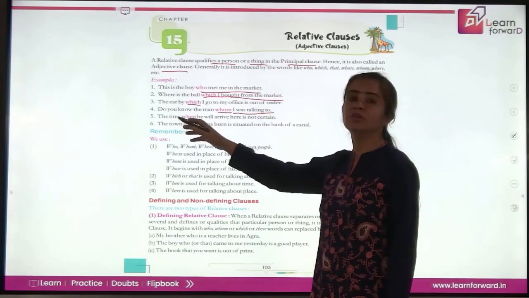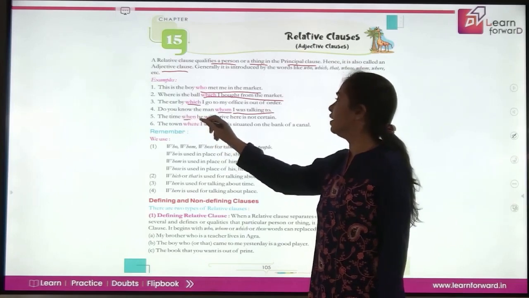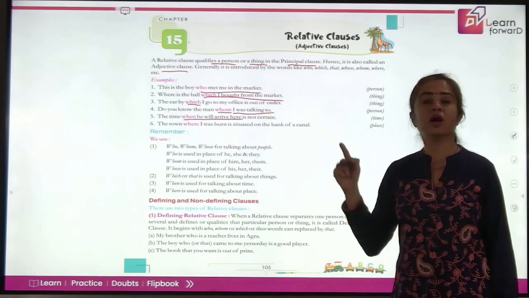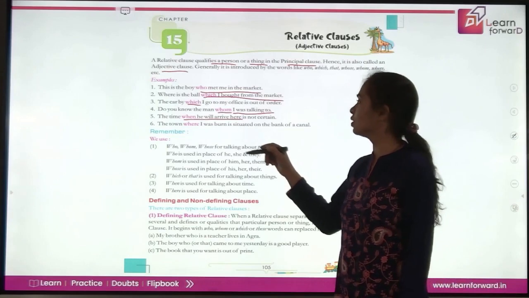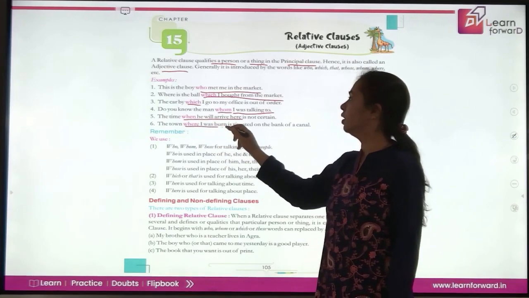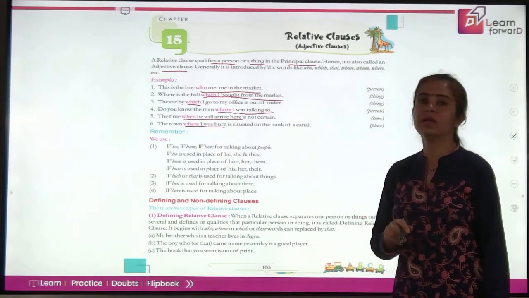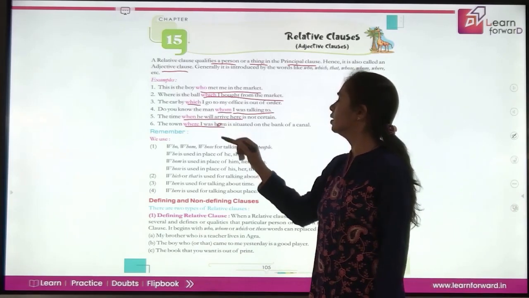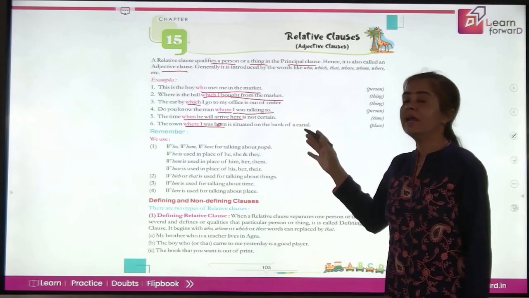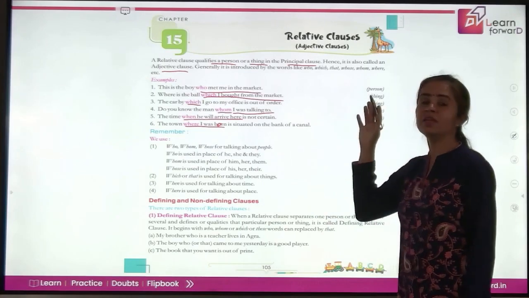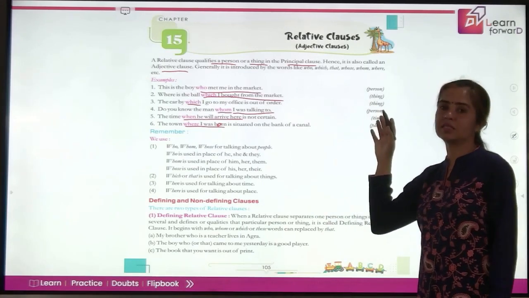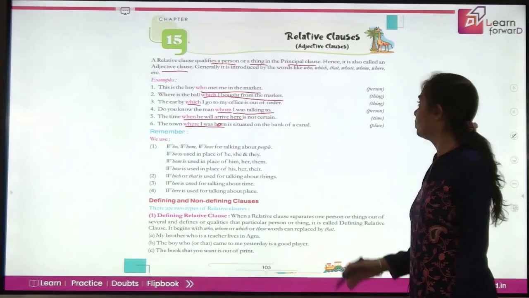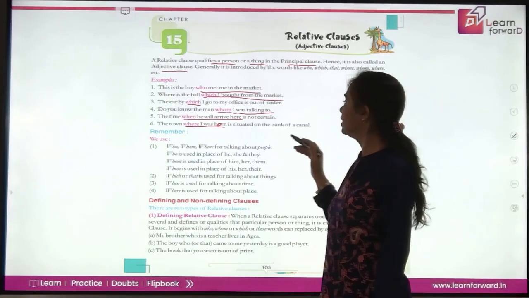The time. Which time are you talking about? When he will arrive here. So, again, an adjective clause here. The town. Which town? Where I was born is situated on the bank of canal. So, all these are adjective clauses. Somewhere they are describing persons, they are describing things, or they may be describing places, time, anything is possible.